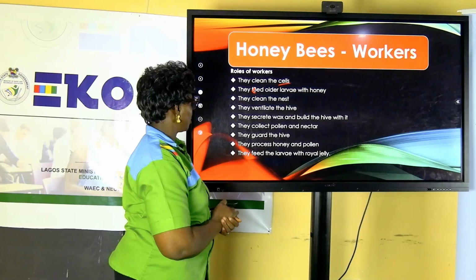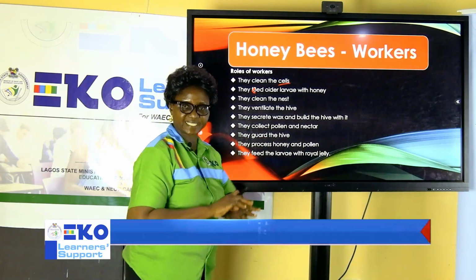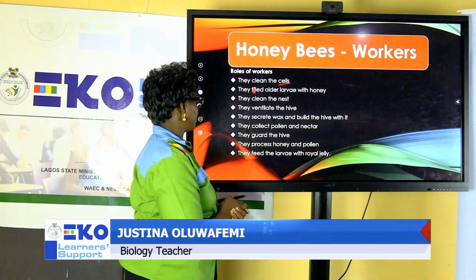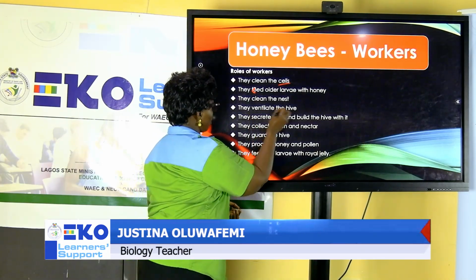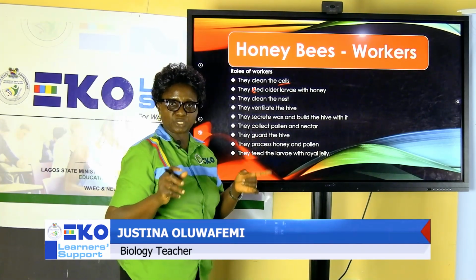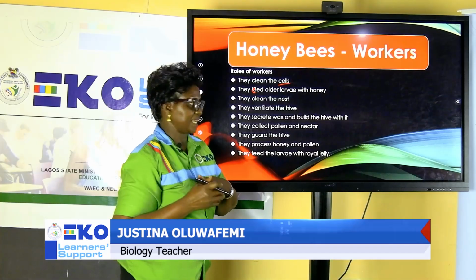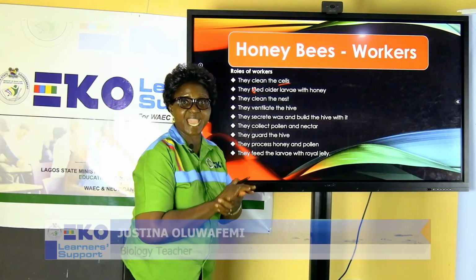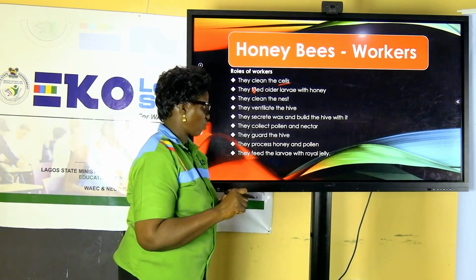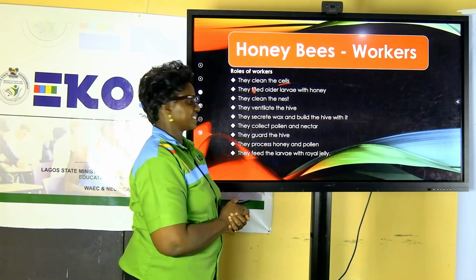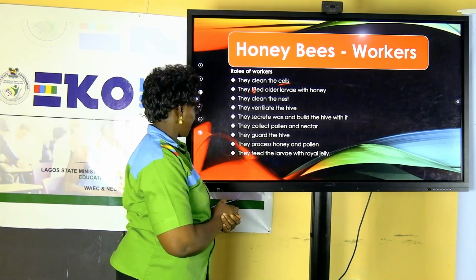What else do they do? They ensure that they clean the nest, the entire place where they live. They ensure that the whole hive where they live is well ventilated. They do the work of ensuring that ventilation is regular in that area.